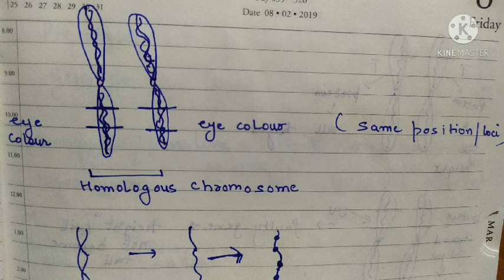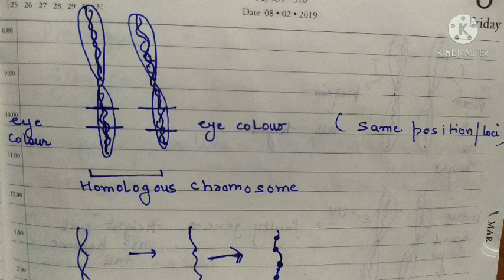So here you can see this is a pair of homologous chromosomes, that is one of the chromosomes is from the mother, the other is from the father. If you consider the marked position where I have written eye color, if you observe carefully, the gene for eye color on the first chromosome and on the second chromosome are on the same position.